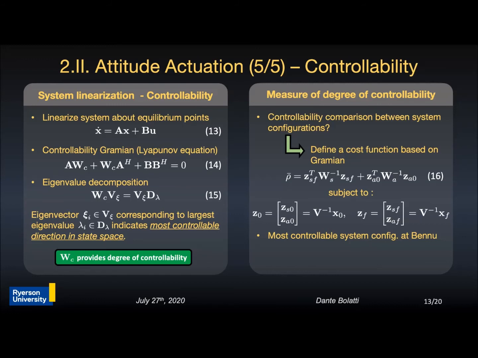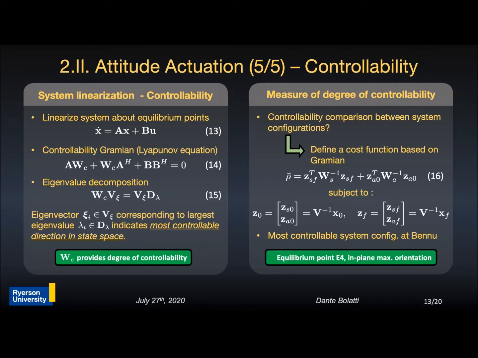The way that we can compare how much more controllable a system configuration is with respect to another one is to measure this degree of controllability. For this, a cost function is defined as shown here on equation 16. This function represents the minimum energy required to transfer the system from the initial state to the final state. In this case, the controllability gradient is formed by stable and unstable parts, and the transformation of the state variables is performed in order to arrange the A matrix in a special form. Using this cost, it was found that for asteroid Bennu, the most controllable system configuration is the one where the spacecraft is located at the equilibrium point E4 with an orientation that maximizes the in-plane coupled force.